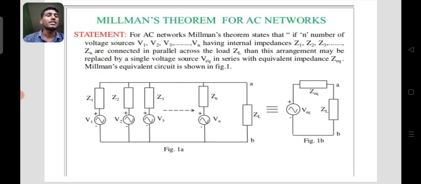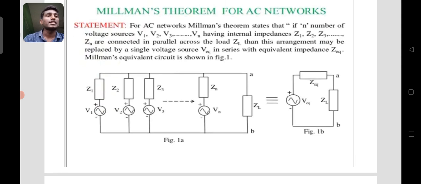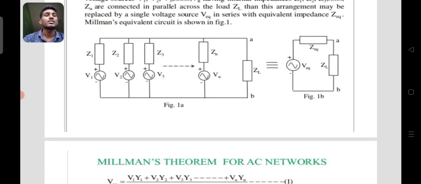And you can see the resultant circuit, which has the equivalent voltage source and equivalent impedance in series with the load resistance.